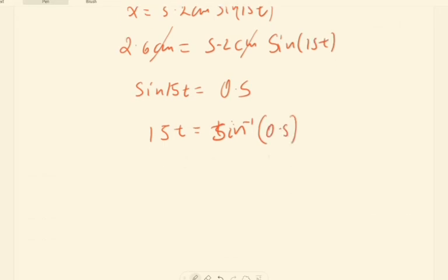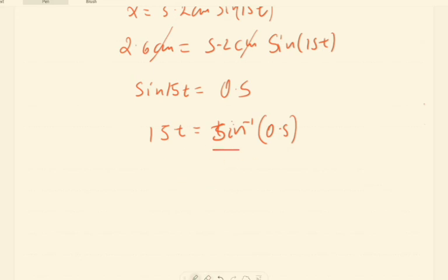Remind yourselves that since we used radian units, the value we get from the sine inverse should be in radians. Sine inverse of 0.5 is of course 30 degrees, which is also equivalent to pi over 6 rad. It should be expressed in this unit, rad, so be careful here.